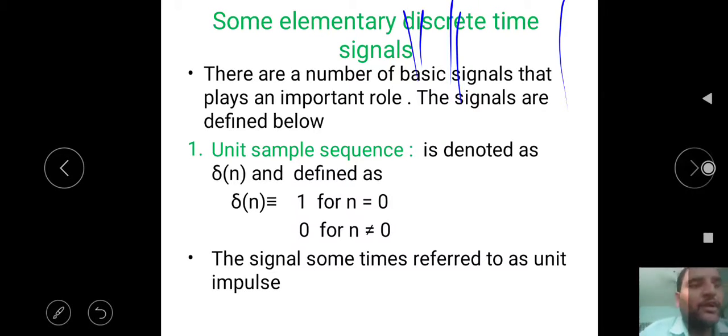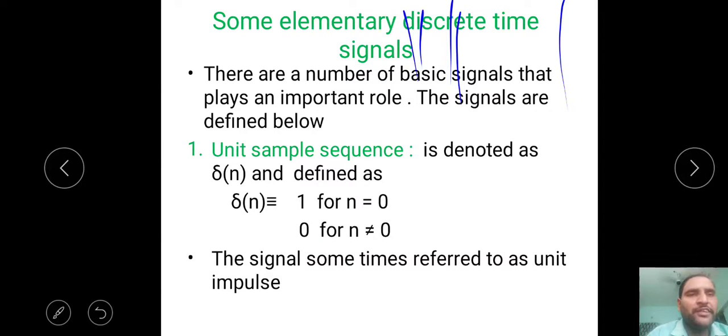Okay, now we will see, you know that there are some basic signals which we call elementary signals, which are used to find out the system characteristics. To find out the characteristics of the new system which we have generated, we require some basic signals. Those signals we call elementary signals. I already said we are in DSP, that is digital signal processing. That's why we always discuss discrete time signals, not continuous time signals.